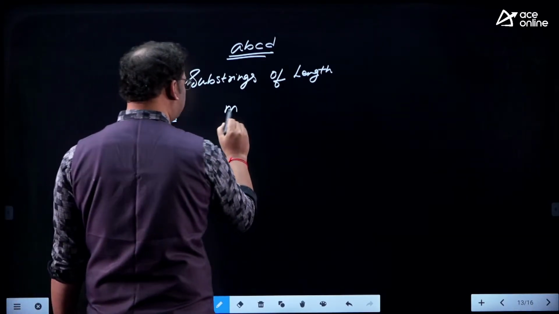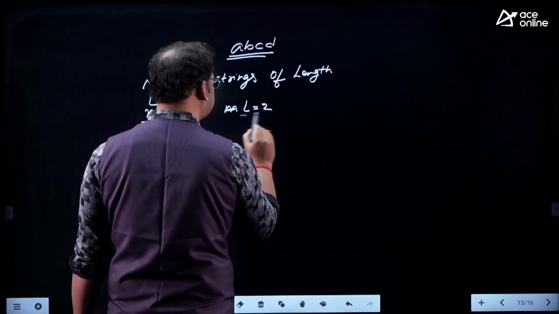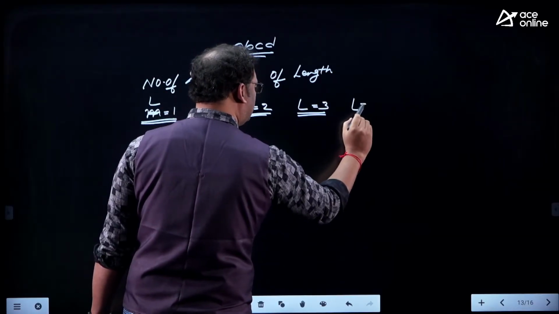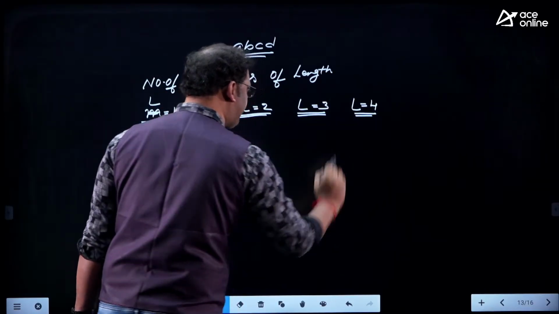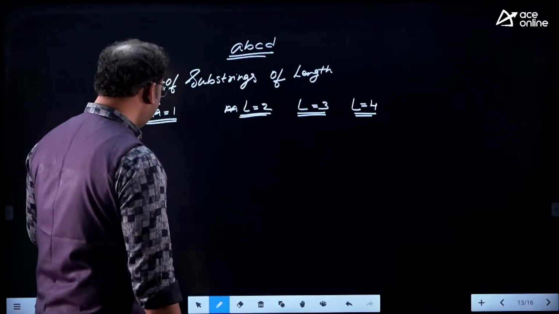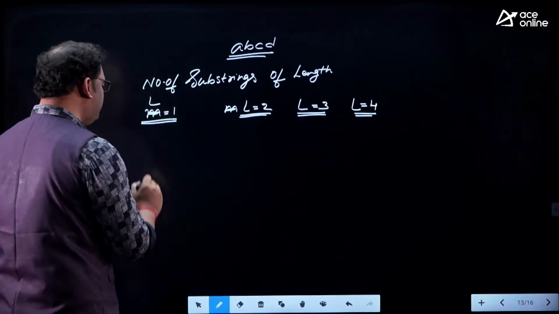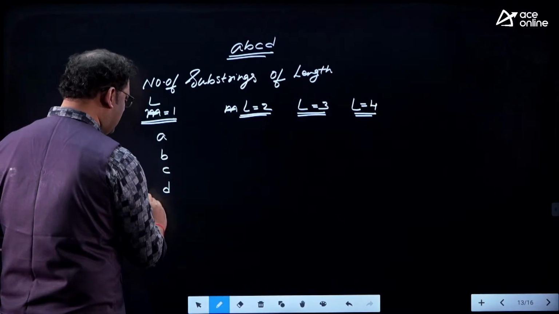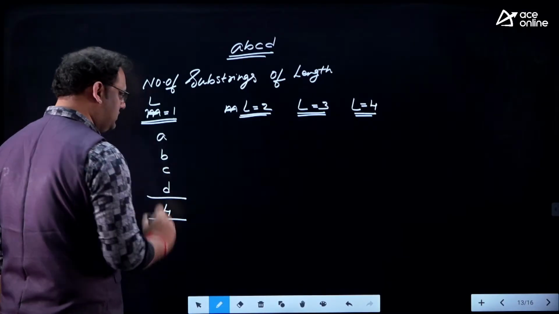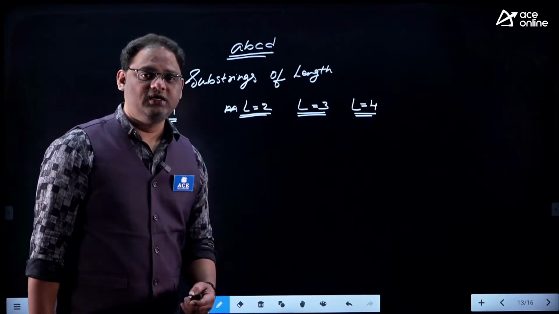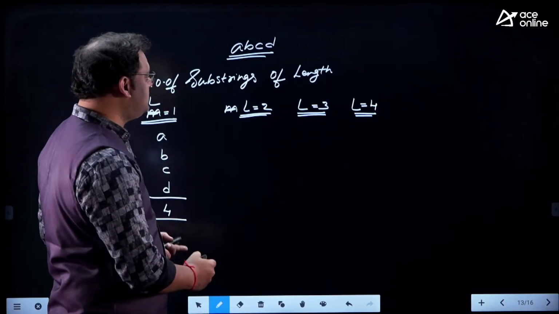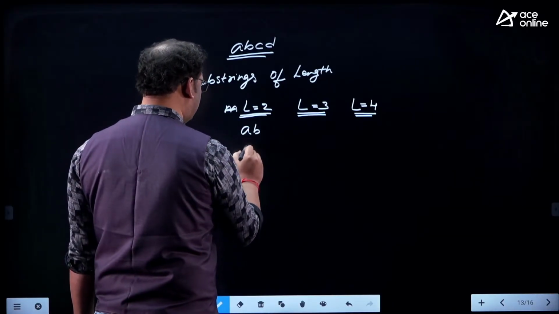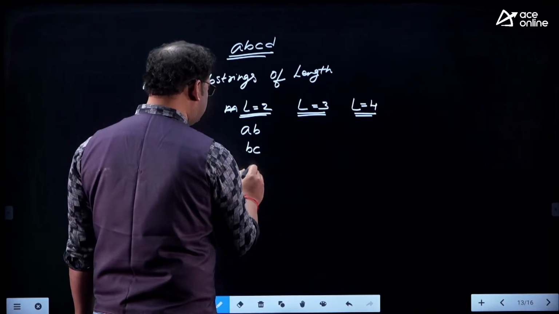Length 1 unit, length 2 units, length 3 units, length 4 units, right? If I go with length 1, I can prepare substrings like A, B, C, D. I can prepare 4 substrings like this. If I take length 2 from the string ABCD, I can take AB, BC or CD.